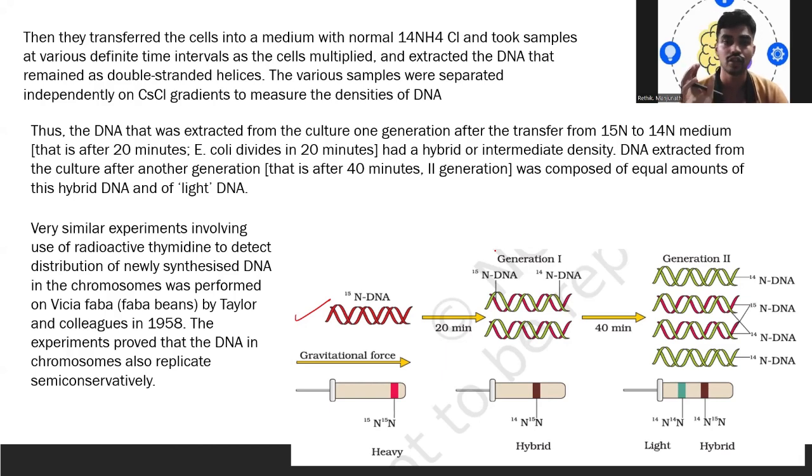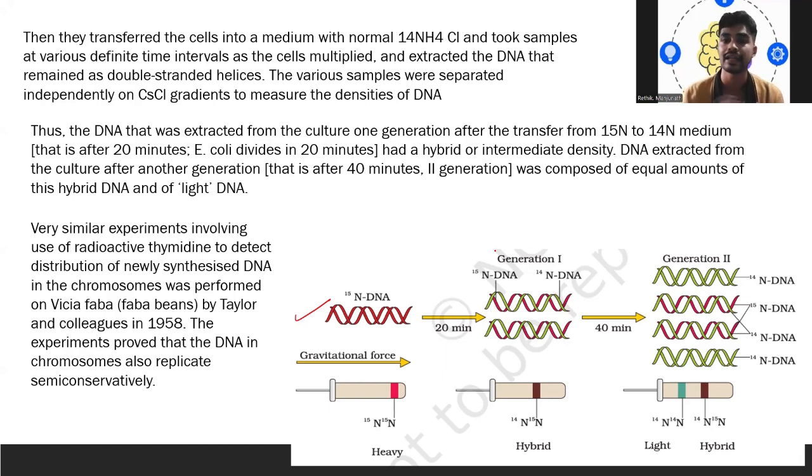They were transferred from 15N to 14N media, the normal media, and left for 20 minutes. After 20 minutes, the E. coli had divided, and some were hybrid, showing intermediate density.